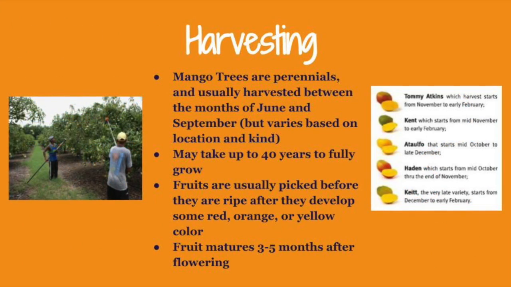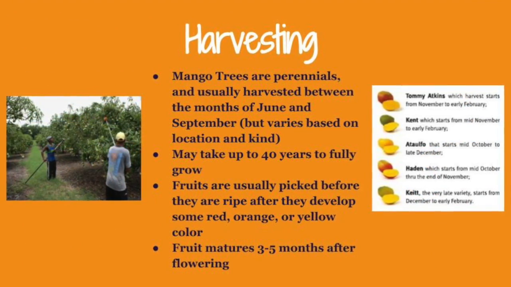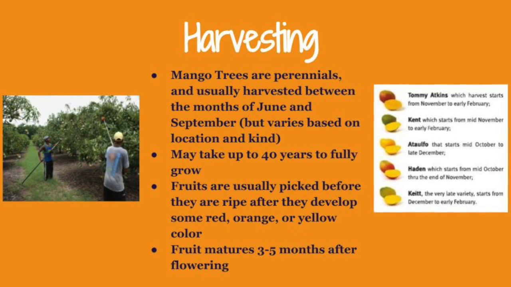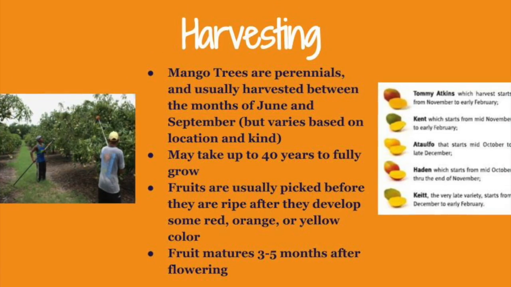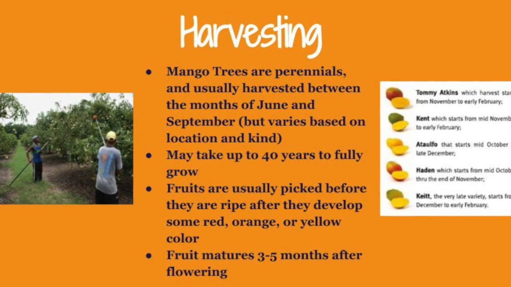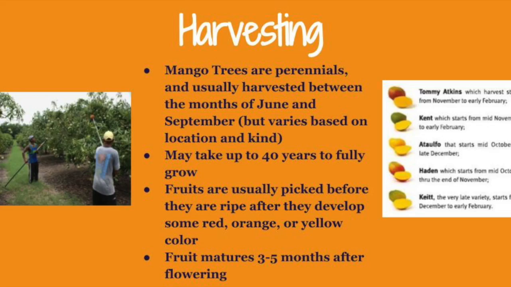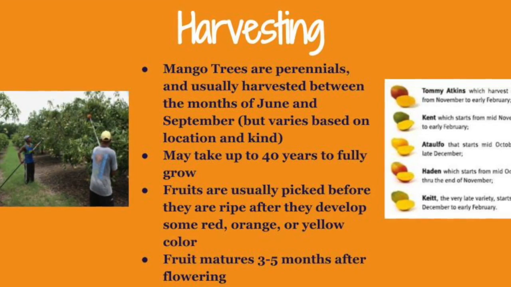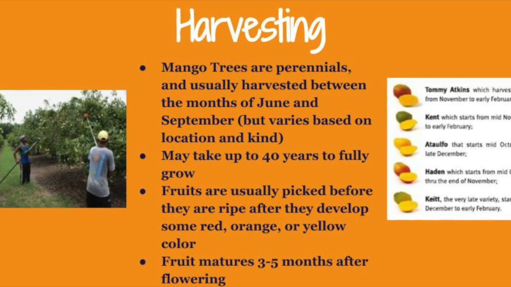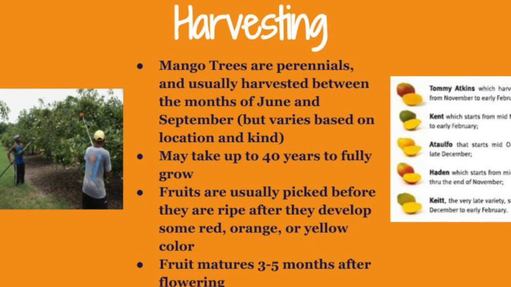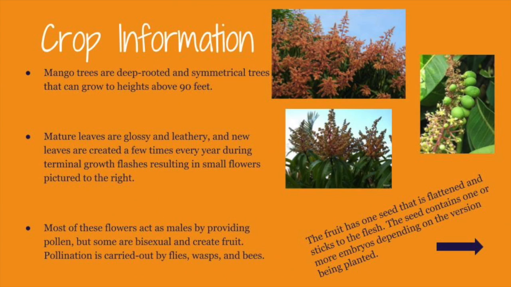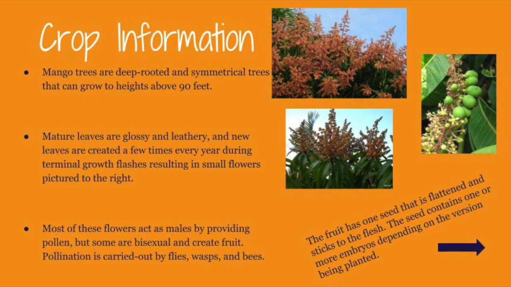Mango trees are perennials and are harvested year-round depending on location and variety of the plant. In places such as Hawaii, harvesting takes place between the months of June and September. This process may take up to 40 years to fully finish, and the fruits are usually picked once they develop some red, orange, or yellow coloring, and the fruit matures 3 to 5 months after the flowering process has taken place. Mango trees are symmetrical, deep-rooted trees that can reach heights above 90 feet.